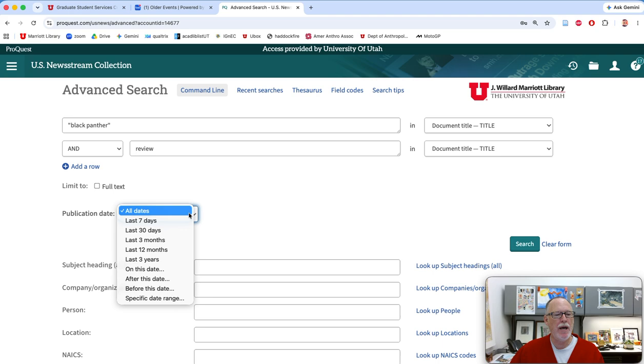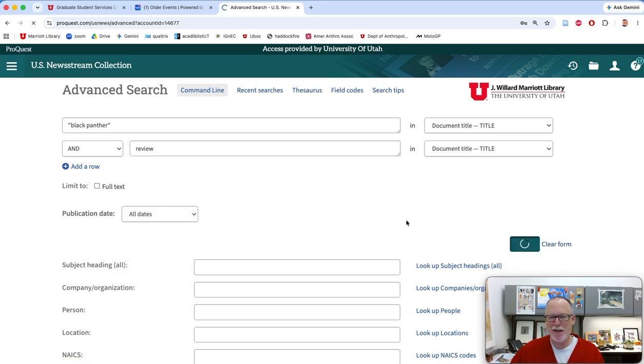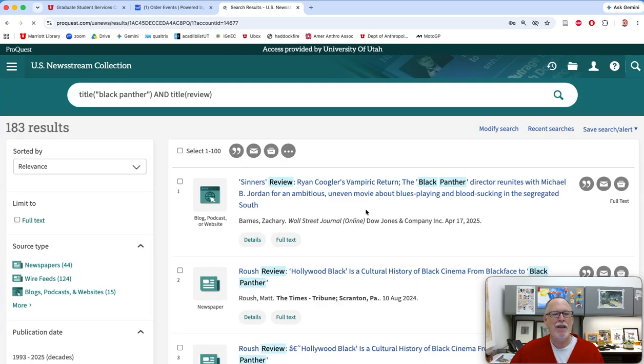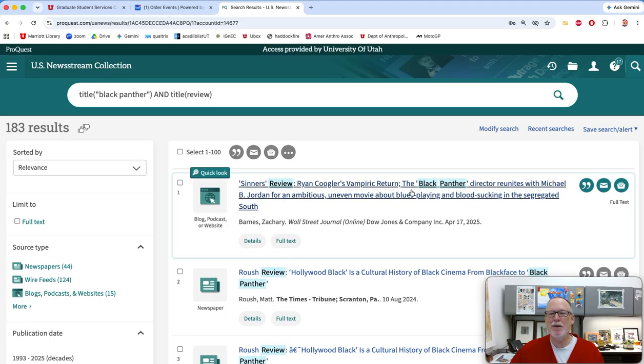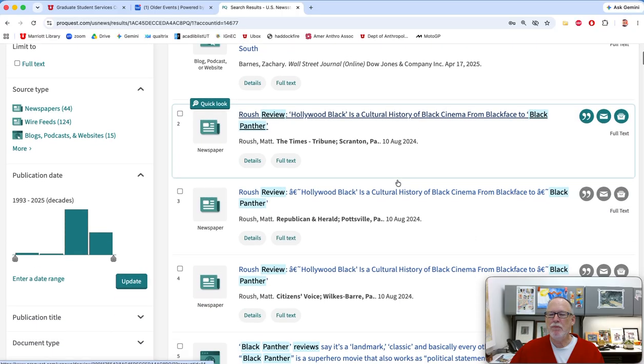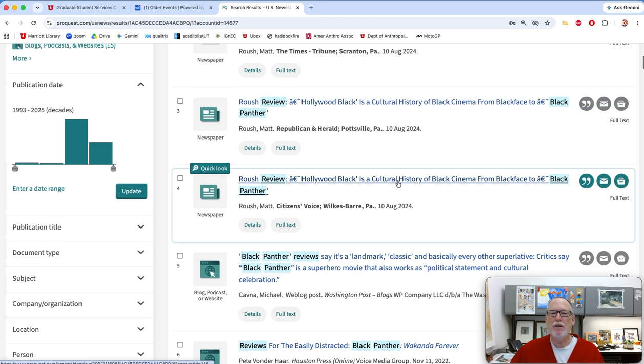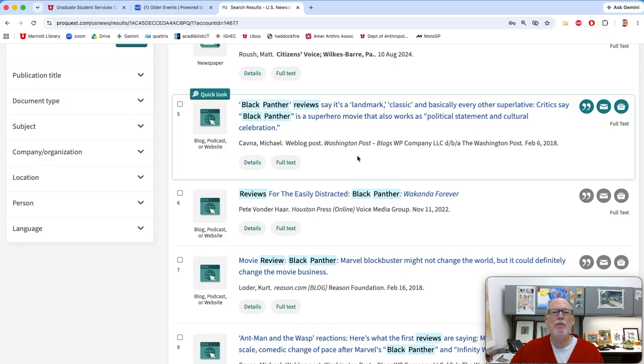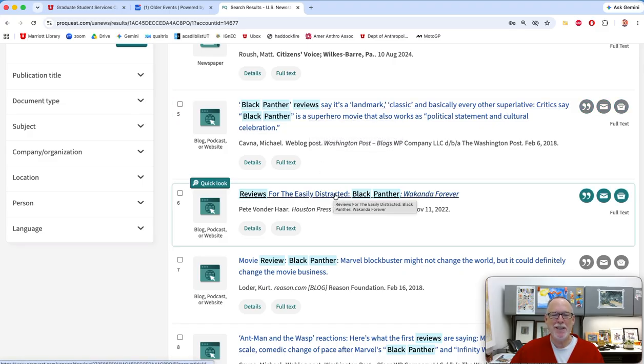Let's do in the last, we'll do that date range thing. Hey, 183. And of course the first one's irrelevant, but there's like Black Cinema, Cult, so Black Panther reviews, reviews for the easily distracted. That's me. And here you can see the title of the paper that it's showing up on. So you can go into the paper and search.